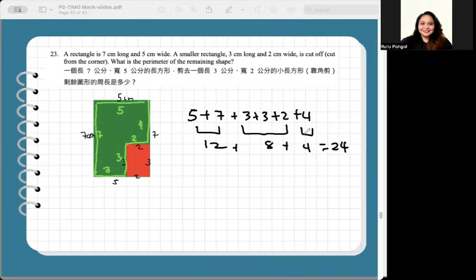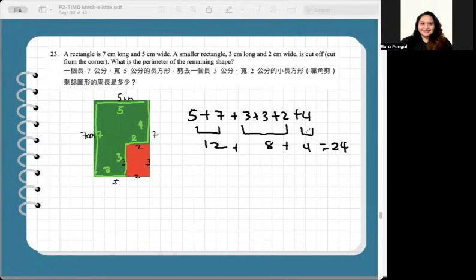But another way to do this is that knowing the original perimeter, it's a 7 by 5 rectangle. So the original perimeter is 24. If a smaller rectangle measuring 3 by 2 centimeters is cut from one corner, when a corner is cut, the two side lengths, the 3 and 2 centimeters, are removed. The two new sides of the same lengths are added, 3 and 2. So the total perimeter does not change. So if you know the original perimeter already as 7 plus 5 times 2, that's 24.